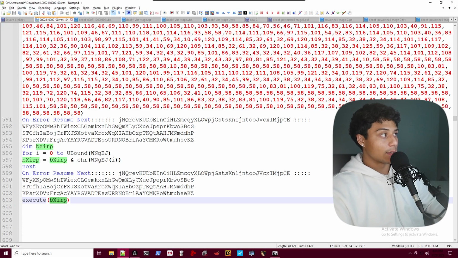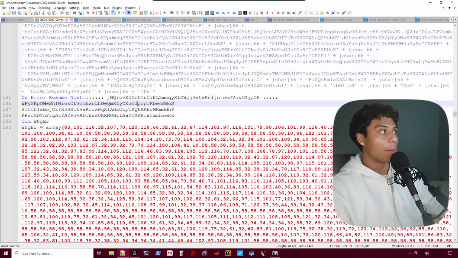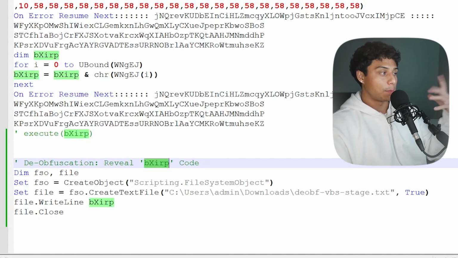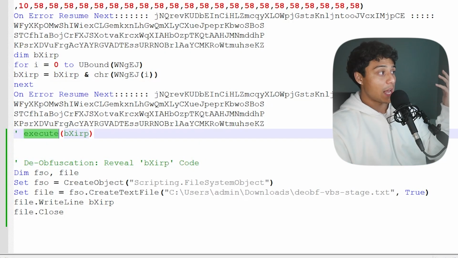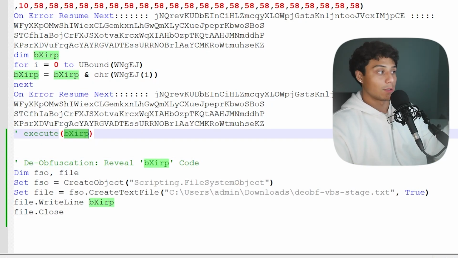Looks like they're executing this bxirp variable, which seems to be tied to these strings up above. Now this is interesting, and I want to figure out what they're doing. I don't want to execute their malware, but I do want to know what their malware is. What is the code they want to execute here? So a technique I like to use to deobfuscate code to reveal this bxirp is, hey, instead of executing the code, let's comment that out and let's actually just write it to a file. So I've got a text file path and I'm going to take this same variable and just write it to the text file so we can see exactly what they're executing.